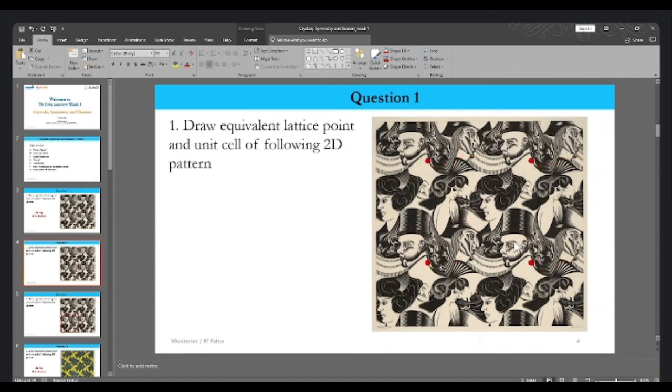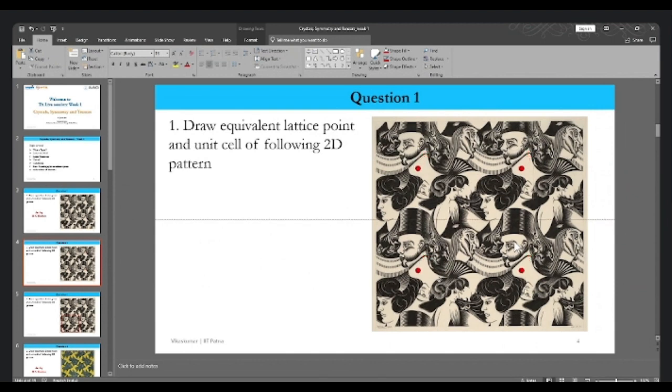Again, we can select this feature, the neck of the girl, the bottom oriented girl, vertically downward. We can see that the same thing is repeating. So what we have understood from this question is that multiple equivalent lattice points can be associated with a given pattern.